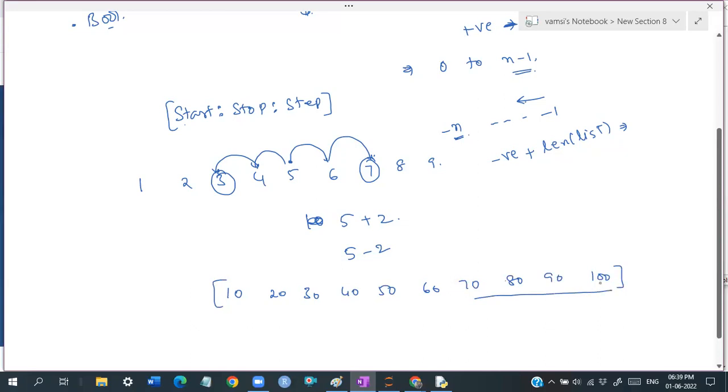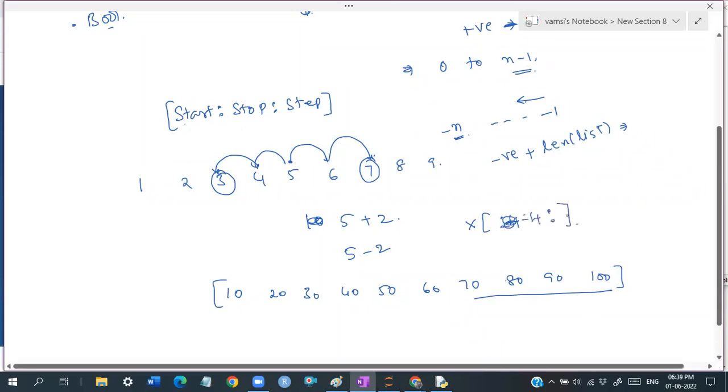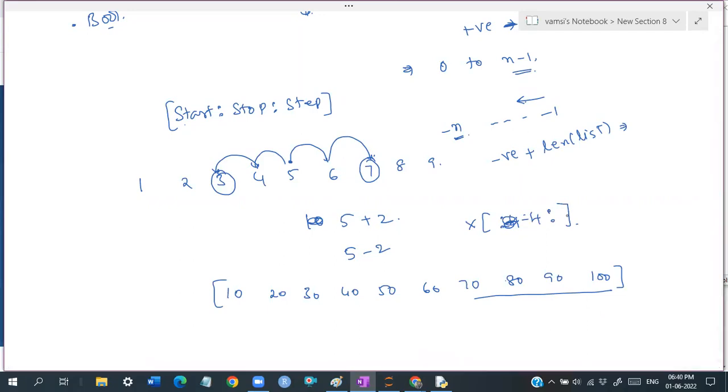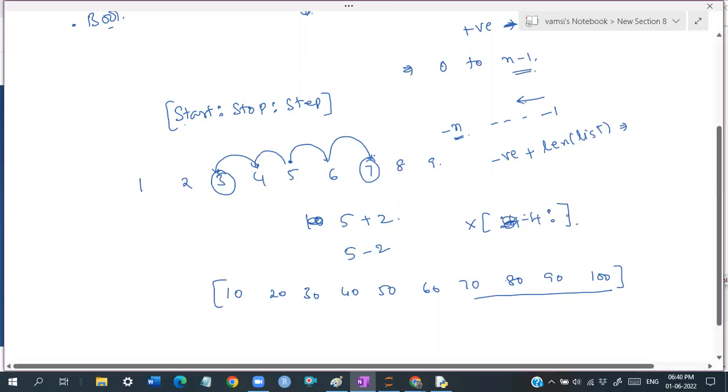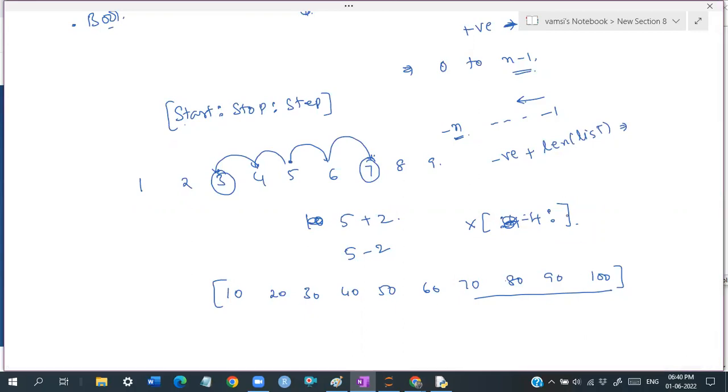There are multiple tricks. How do you do it, guys? X of, I want to read from the last 4 elements, so -4 colon. It is going to read 70, 80, 90, 100. That is the way we can read it.